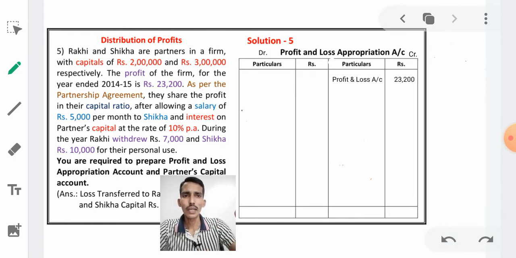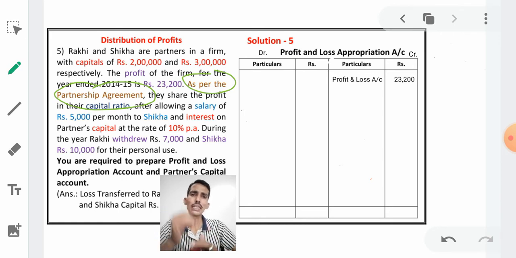Next, again see here, as per the partnership agreement. In the previous problem there was no partnership agreement, but in this problem there is a partnership agreement. If there is an agreement, then we should follow that agreement.